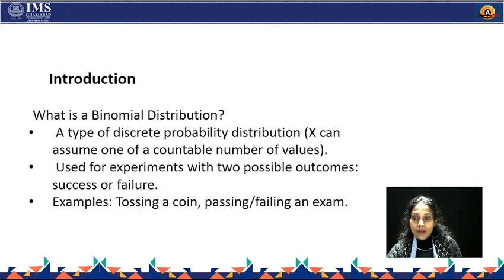Now we will discuss binomial distribution. It is a discrete probability distribution, in which x assumes one of a countable number of values. It is based on Bernoulli trials, which means we repeat our task again and again. This distribution is used for experiments having two possible outcomes, either success or failure. For example, tossing a coin, or appearing in an exam, where our result may be pass or fail.